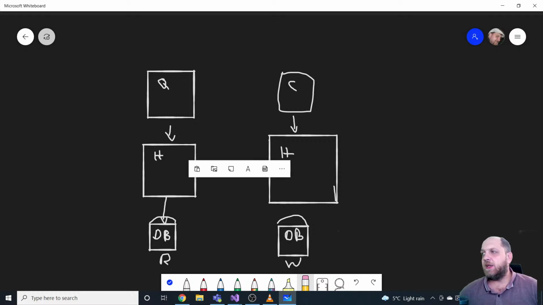So the idea is that, as said, in a full CQRS approach, queries will always use a read database to get the data, and commands will ultimately use a different database to actually write that data. And then we would have either some service that does a sync between the databases, or maybe triggers on this database that would insert new things in the other database when they are changed, and things similar to that.